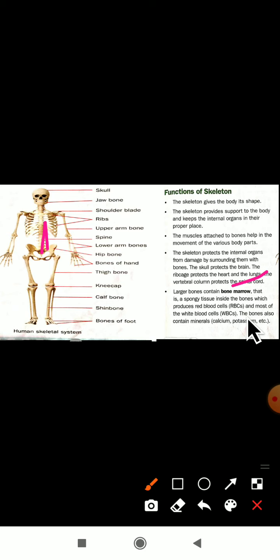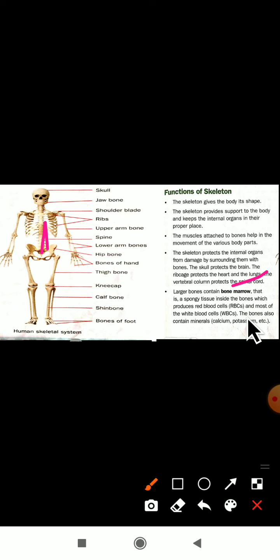And what is the function of this bone marrow? What will it produce? It produces red blood cells and white blood cells. In our body there are red blood cells and white blood cells, and these are produced by the bone marrow only. Can you tell now what is bone marrow?